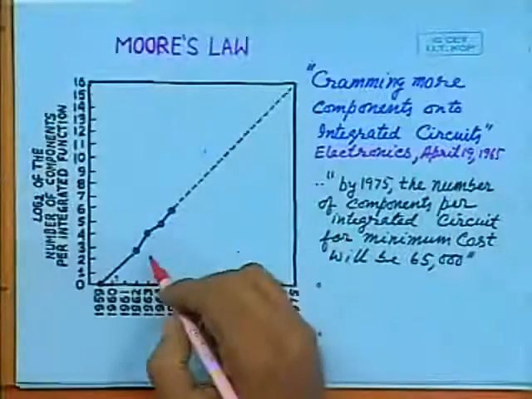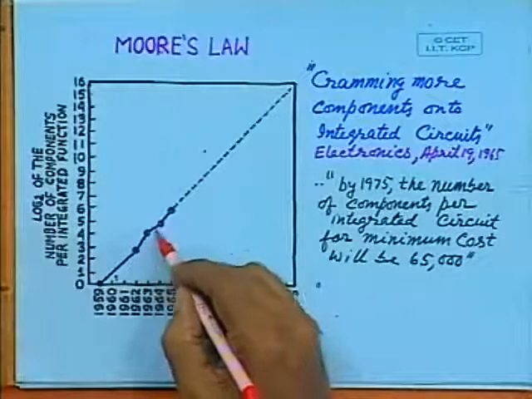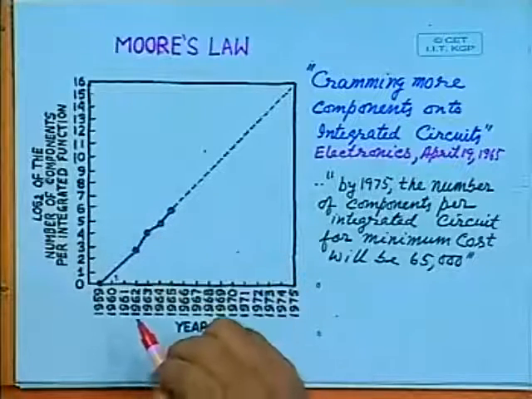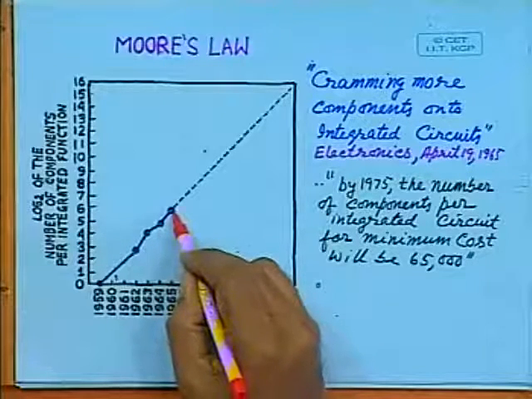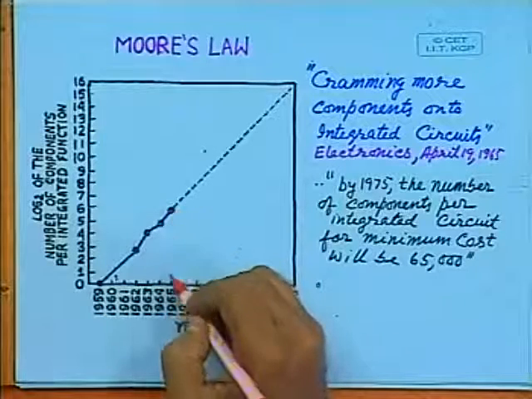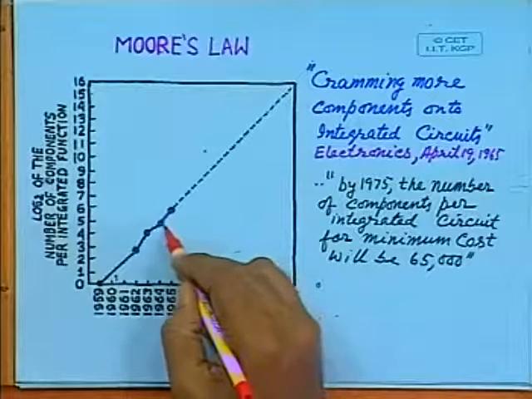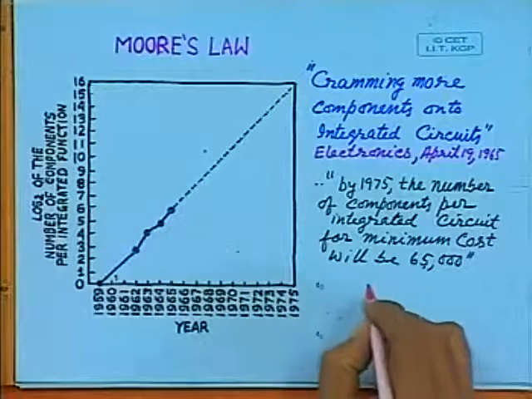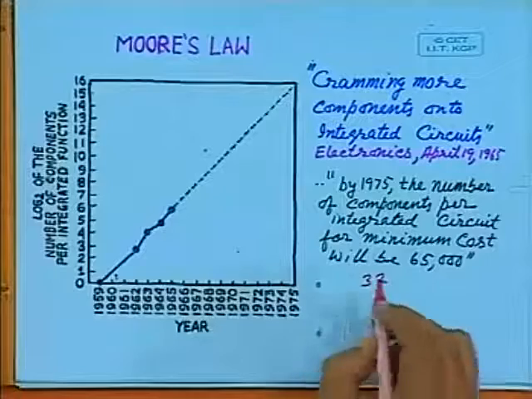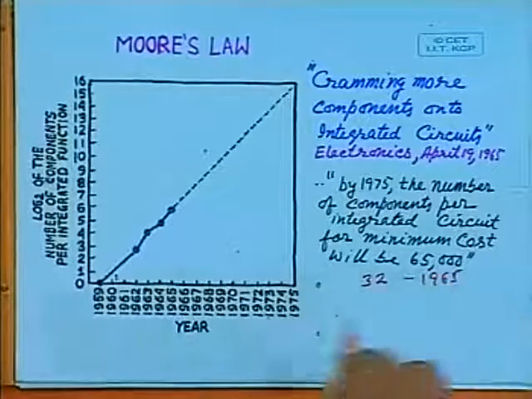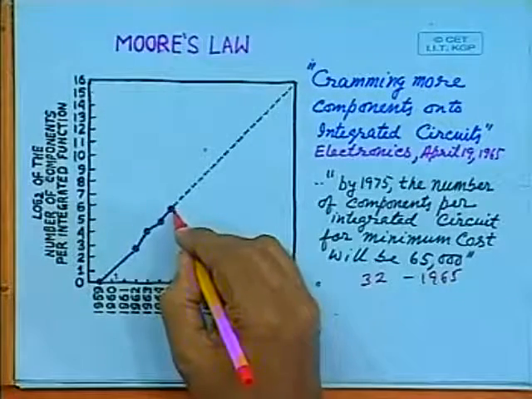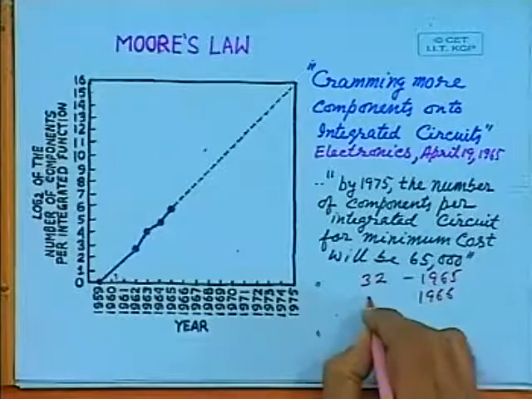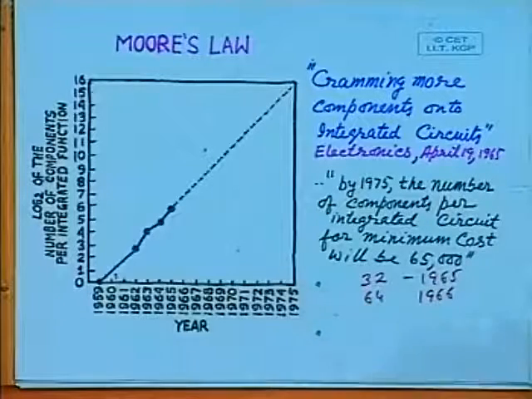So this is the data of 3 integrated circuits which were available in those days. And they were planning another integrated circuit which was to appear in 1965, having 32 transistors. And another IC was supposed to be marketed by Fairchild in the year 1966, having 64 transistors.